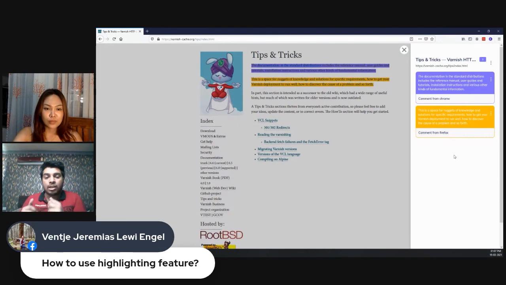But the bookmarking feature is working perfectly fine. We want to give the highlight feature just one more week, and if we are able to get it fixed inside one week, that will be great. Otherwise, we will start by launching just the bookmarking option for now. So at least you will be able to use the bookmarking feature. So this is how the highlighting works. I hope I was able to answer that.